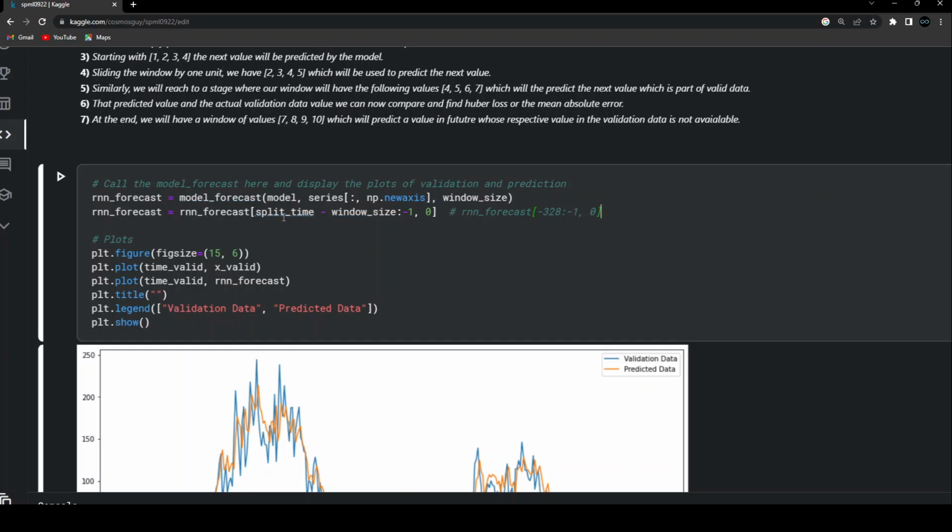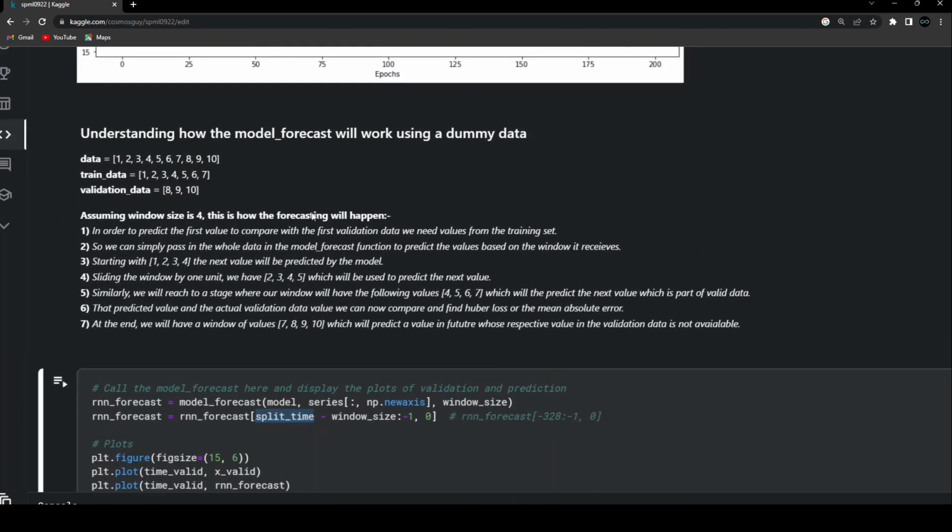So if you want to understand what is happening over here, see, first of all, you need to know what the split time is. Split time is nothing but the index where I'm doing the split on the original data in order to get my train and validation data set. So just because I want to help you understand this with the help of an example, let's say that over here on that particular value, we are having this value of split time. So all the values till this 7, I'm going to take as training data, and after that values I'm going to consider as validation data.